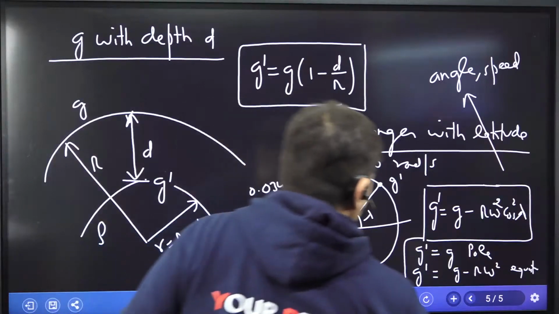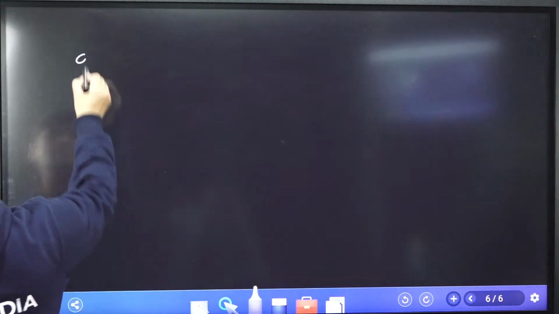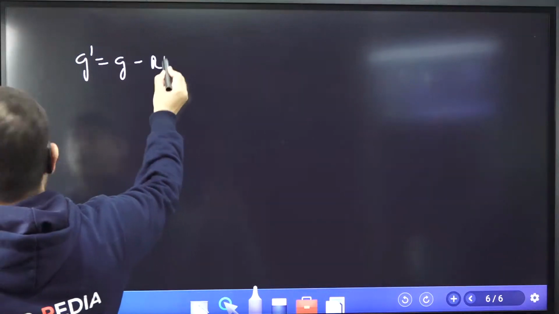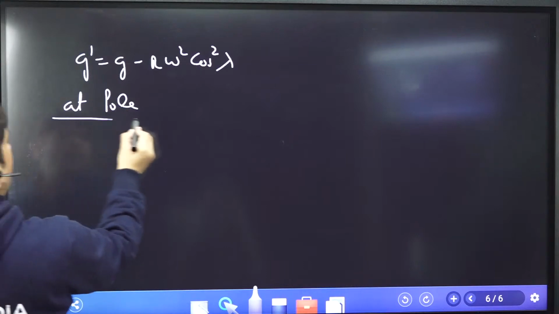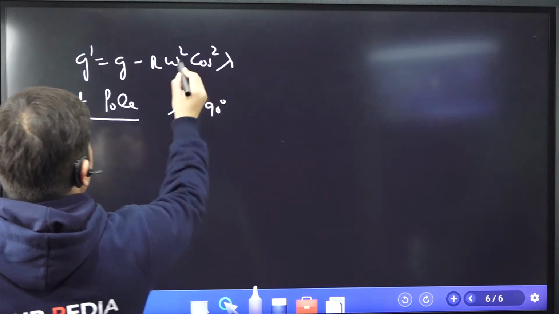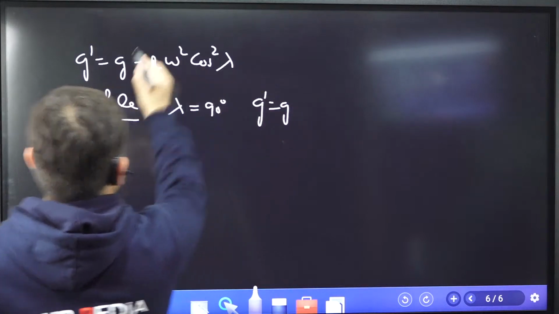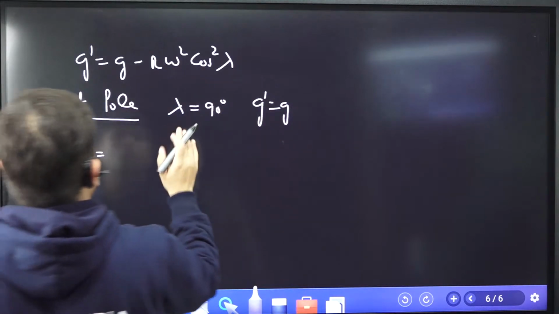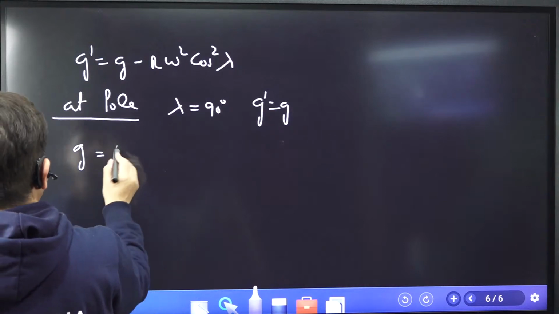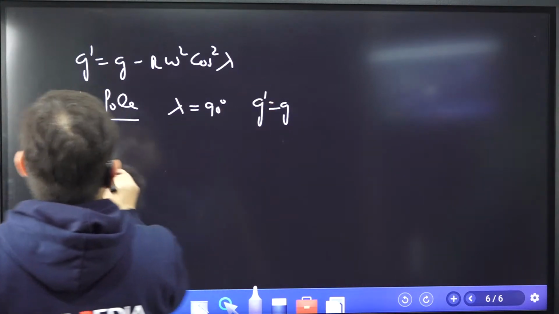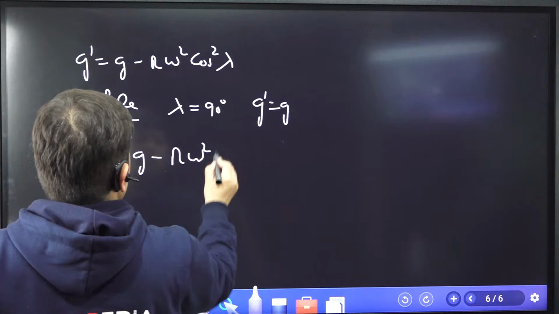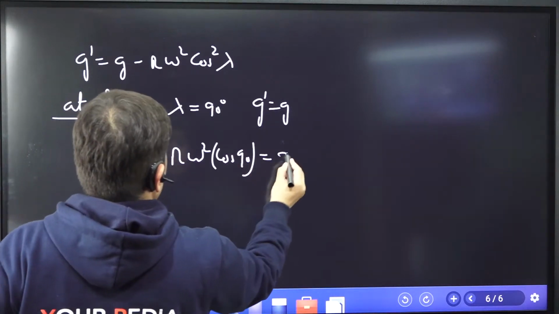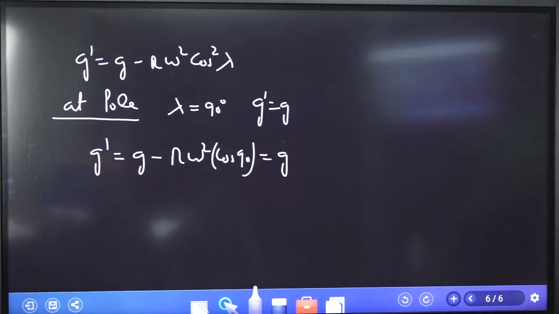Also there is a way to calculate angular velocity of the earth. We have seen that g dash is equal to g minus R omega square cos square lambda. Now at the pole, lambda is equal to 90 degree. So at the pole, g dash will be equal to g minus R omega square cos of 90, which comes 0. Then this is the value of acceleration due to gravity at the pole.